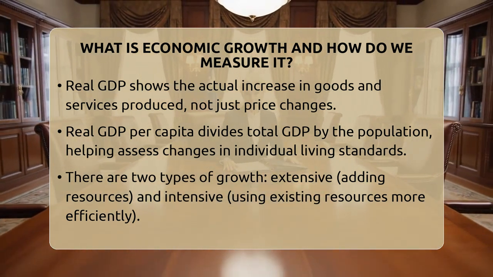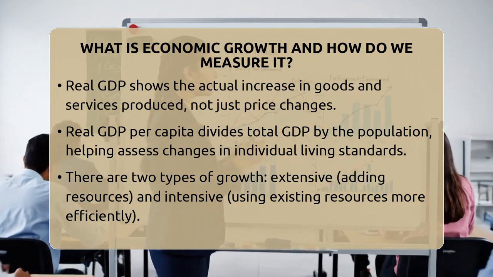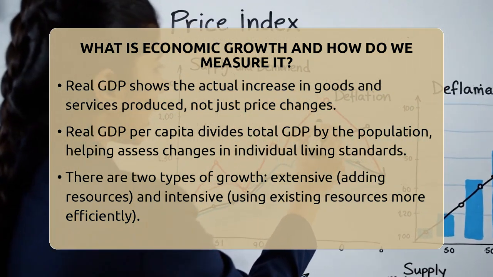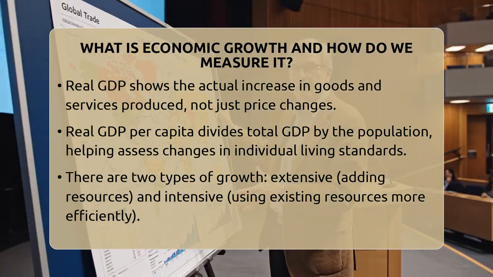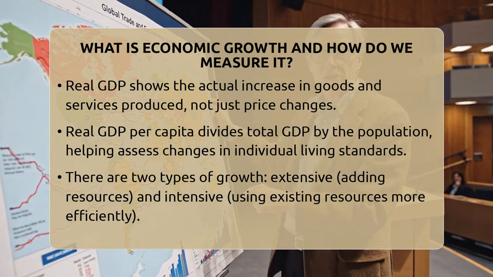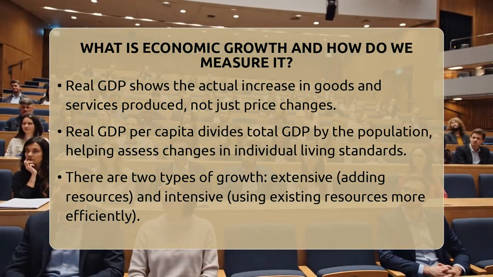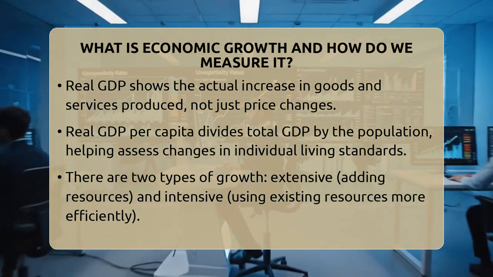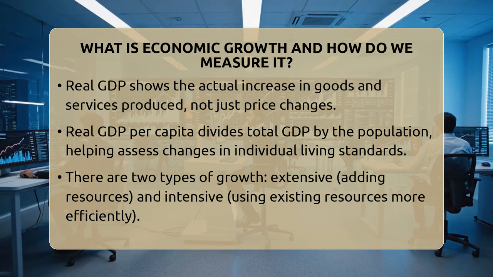Sometimes, we look at real gross domestic product per person, or per capita. This divides the total value by the population. It helps us understand how the average person's standard of living is changing. If the economy grows faster than the population, then the amount of goods and services each person can enjoy increases. That's a good sign that living standards are improving.